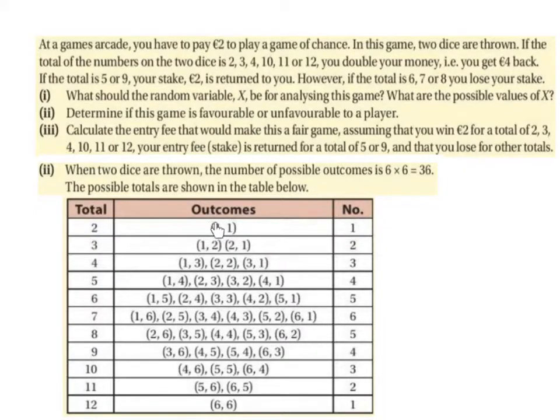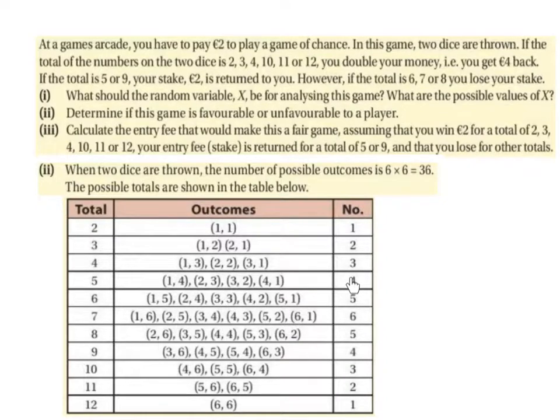So if you land on 1 and 1, 1 plus 1 is 2. There's only one way that you can do that. If you land on 1 and 2, or 2 and 1, the total is 3, and there's 2 ways of doing that. If you land on 1 and 3, or 2 and 2, or 3 and 1, the total is 4, and there's 3 ways of doing that, and so on.